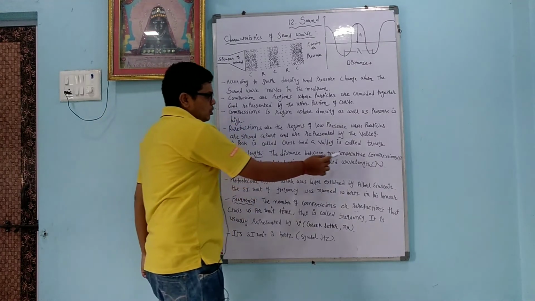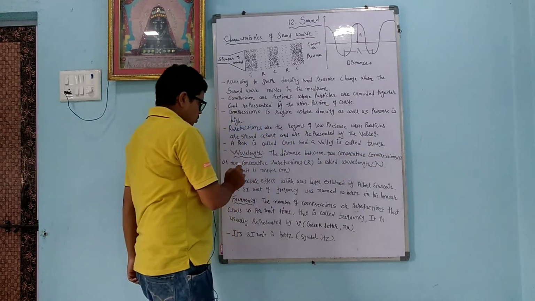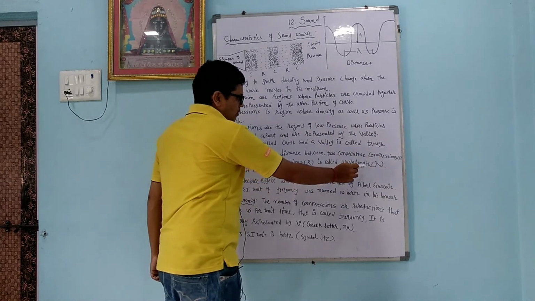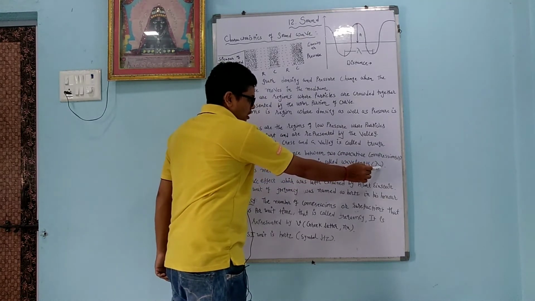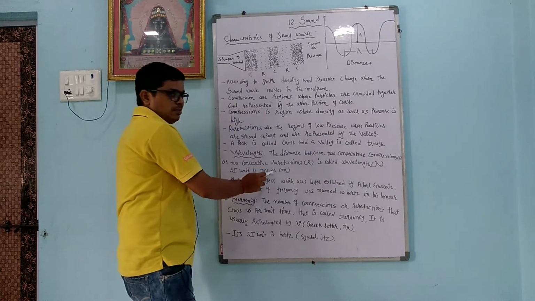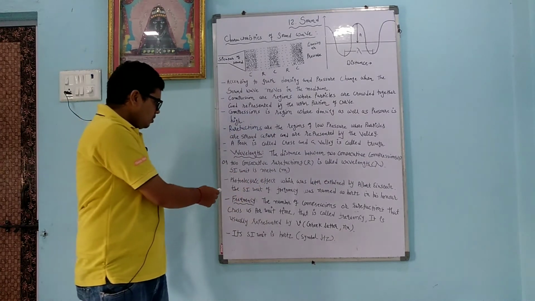Wavelength, the distance between two consecutive compressions or two consecutive rarefactions, is called the wavelength. It is represented by the Greek symbol lambda. SI unit is meter.